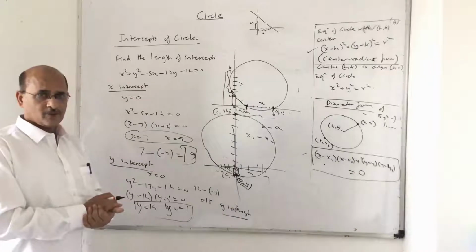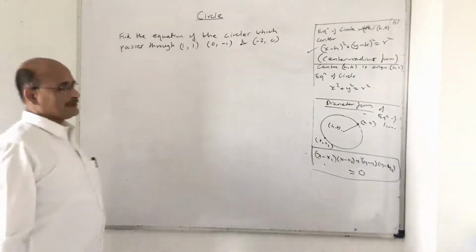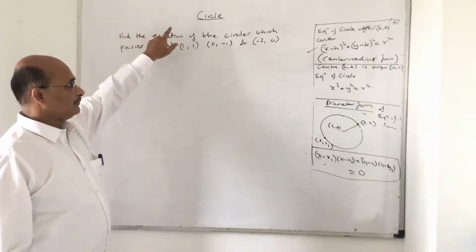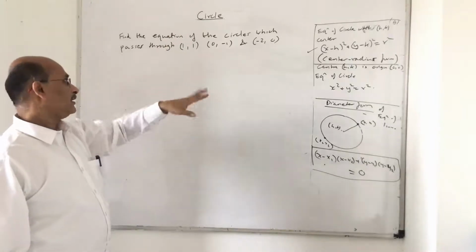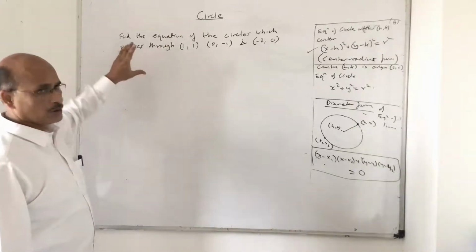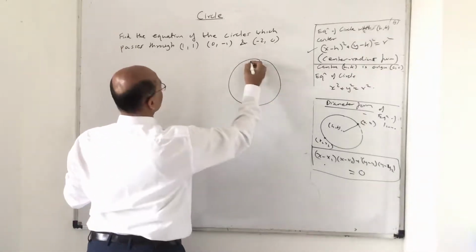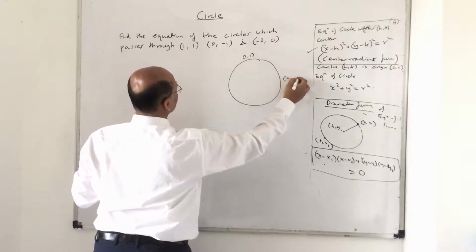So I hope you got this point clear. Right? So pause. Okay. I think let us see this question now. Again we are coming back to the equation of a circle. But now there is no center given. Basically, what the question says, there is a circle, and asks me to find the equation of the circle which passes through 1, 1. That means all these points are lying on the circle.